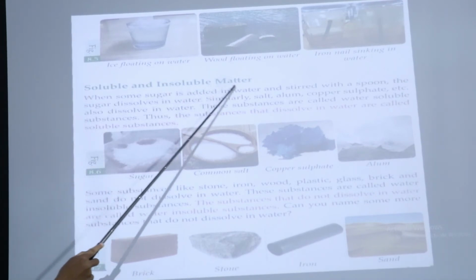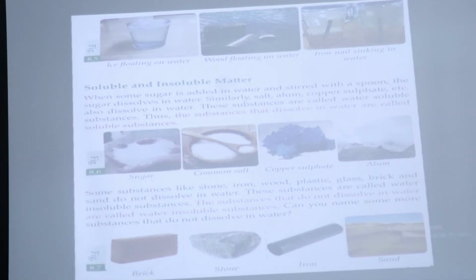Soluble and insoluble matter. What do you understand by soluble and insoluble matter? Soluble matter means पानीमा घुलनशील पदार्थहरू. First of all, let's talk about soluble matter.